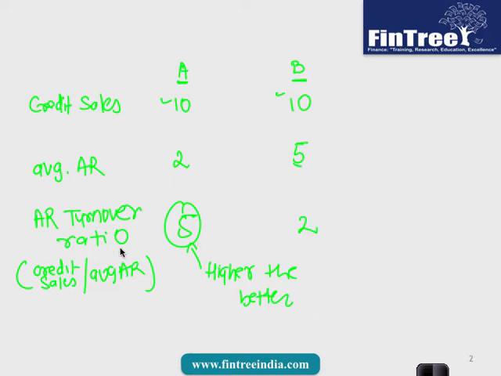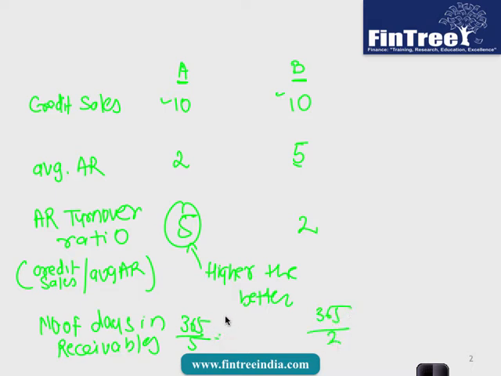And then using the same logic we can calculate the number of days in receivables. Number of days in receivable means on an average what was the credit period given, and in this case it would be calculated as 365 divided by 5, and this would be 365 divided by 2. So how much would this be? 73 days, and this would be 182.5 days. Okay, so we will do one more example to understand this concept better.